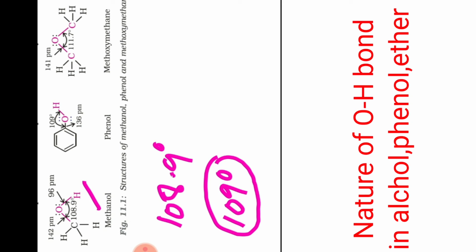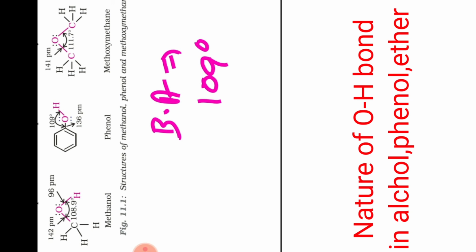You know why? This is due to the larger repulsion between the lone pairs of the oxygen. You see, around the carbon, oxygen, hydrogen. Around the oxygen, pair of electron is here. This is a lone pair of electron. These lone pair of electron have a repulsion between them, and due to the larger repulsion, what will happen there? Bond angle slightly decreases. Is that clear to you all? Okay.